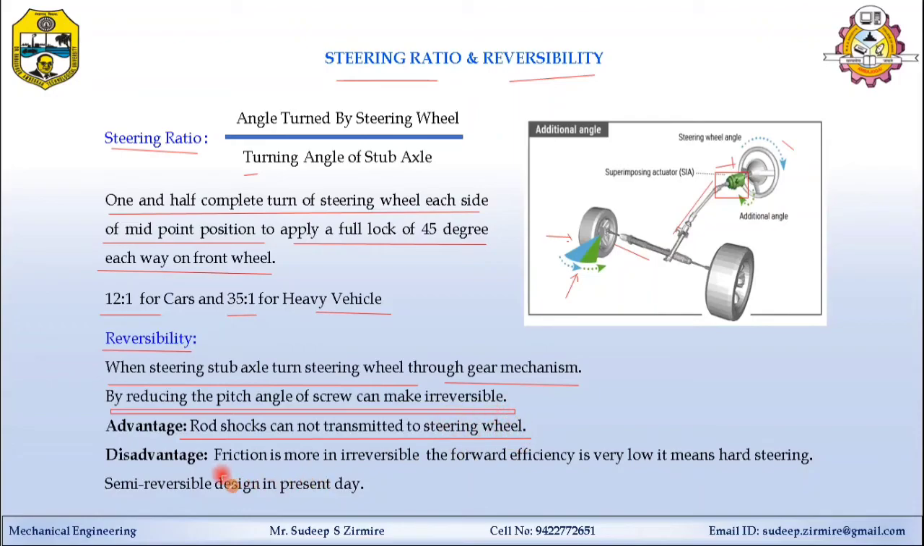But there is also one disadvantage, and this is the main point of reversibility in steering. Friction is more in irreversible steering, so it increases the friction, and the forward efficiency is very low. It means harsh steering. In that case, the driver can feel the harsh steering. So to avoid this, neither fully reversible nor irreversible steering is used in vehicles. The best optimum criterion for steering use is the semi-reversible design in the present day.